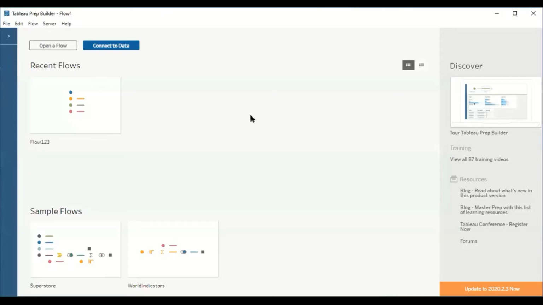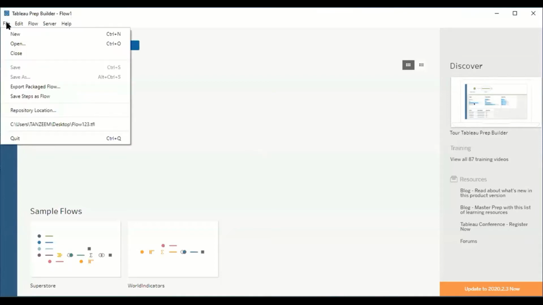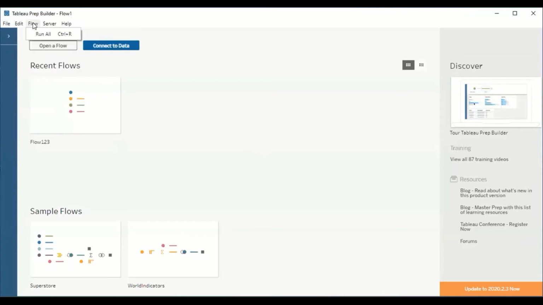Yeah, so after clicking on the icon, you will get the dashboard in this format. Understood? So this is the dashboard of Tableau Prep software, which comes with options like file, as usual, and edit options, flow.